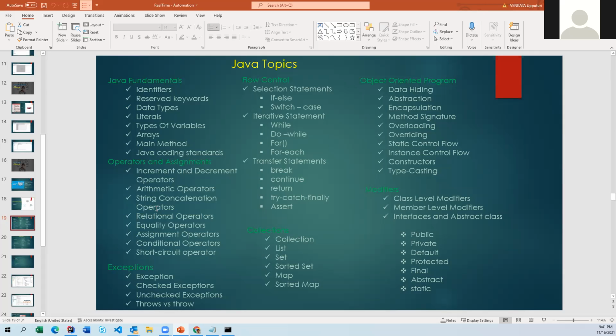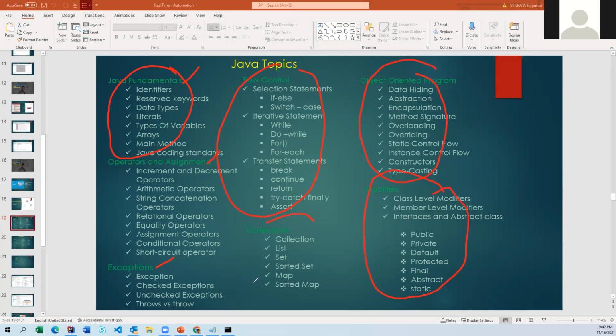So what are the important topics that we should learn thoroughly? Whatever I have noted down here, everything is important. Each topic has its own importance, and everything is interrelated. Java fundamentals are like operators, exceptions, flow control, then object-oriented programming, then modifiers, and then collections. Each and every topic has its own importance.